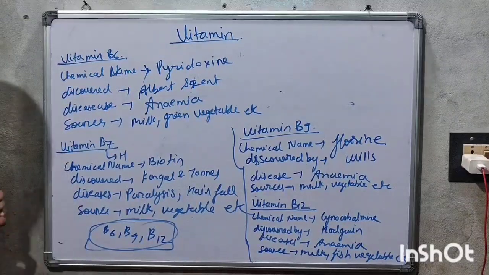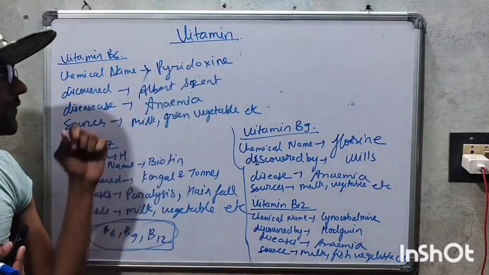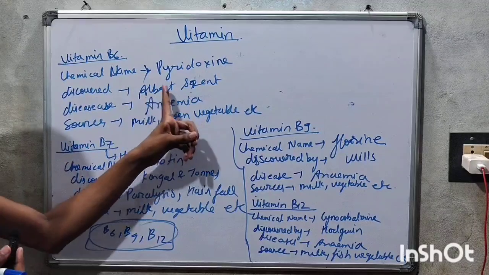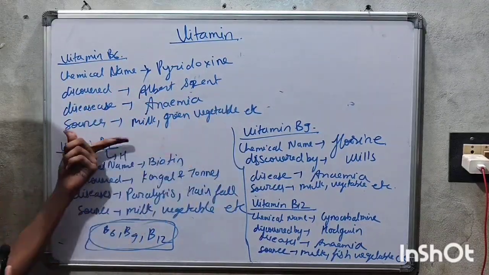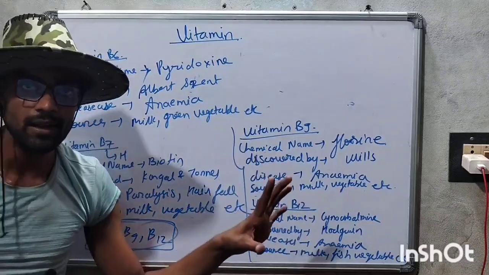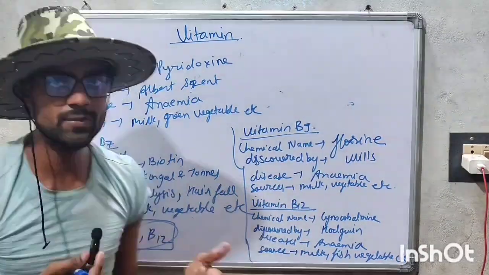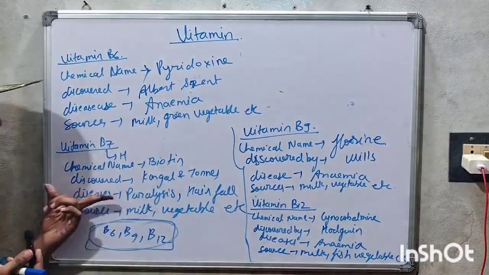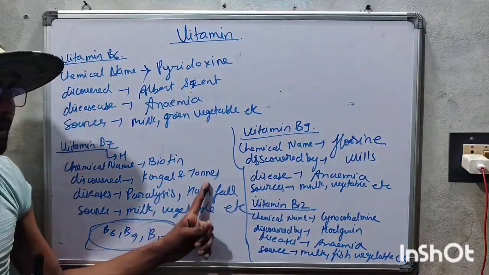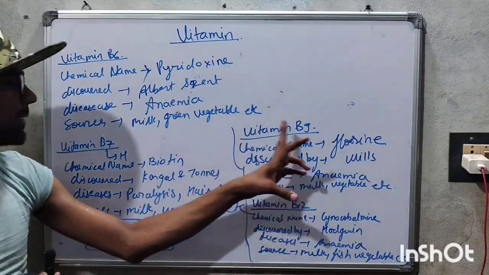So this is what we discussed. Vitamin B6, its chemical name is pyridoxine, and discovered by Albert Szent-Györgyi, and diseases that is anemia, and sources milk, green vegetable, etc. And vitamin B7, that is known to be the biotin, and it was discovered by Conwell and Bonis, and diseases that is paralysis and hair fall, and sources milk, vegetable.